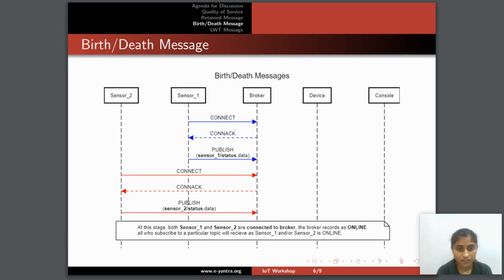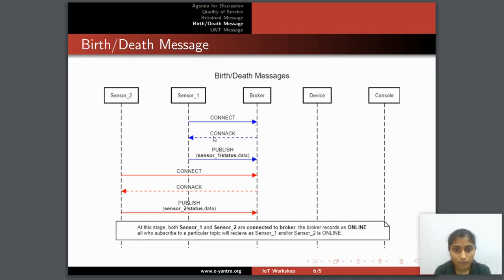Next is the death message. It is useful for checking whether a particular device is still alive or not. Let's say there are two sensors which are continuously publishing data, and if one of the sensors goes down, how do you know? That can be understood directly by checking the status messages. There is a birth and a death message, and this happens whenever a device makes a new connection or disconnection.